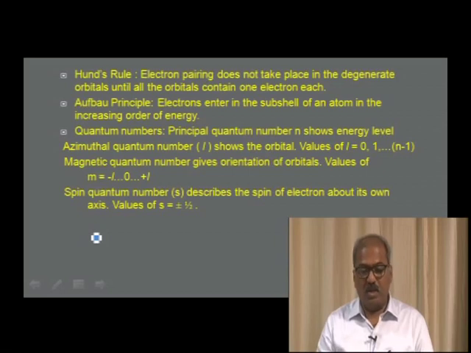Quantum numbers. There are 4 important quantum numbers. One gives the energy and the distance of the electron, which is the principal quantum number. Azimuthal quantum number l shows the orbital in which the electron is present, and l can have the values 0, 1, etc. up to n minus 1 for a given value of n. Magnetic quantum number gives the orientation of orbitals, and its values are m equal to minus l to 0 to plus l. Spin quantum number s describes the spin of the electron about its own axis. The values of s can be either plus half or minus half.